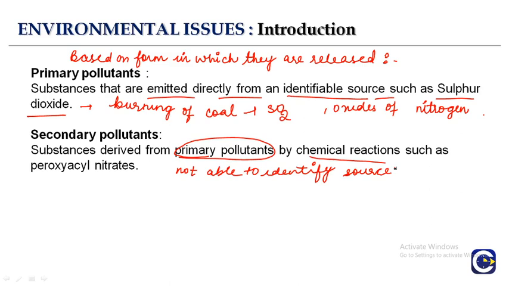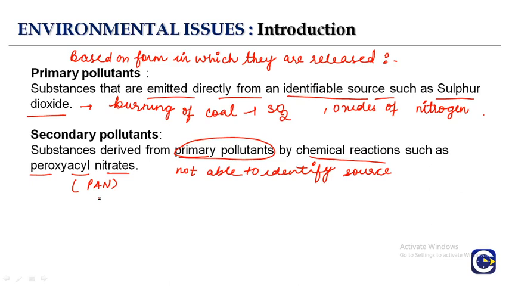When we are not able to identify the source and the primary pollutants are reacting with these substances, that becomes the secondary pollutant. If we talk about peroxyacyl nitrate, which is PAN, this is a secondary pollutant.